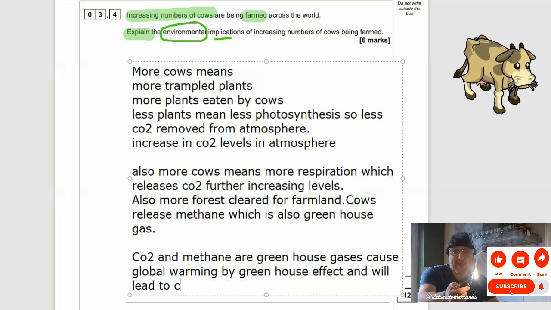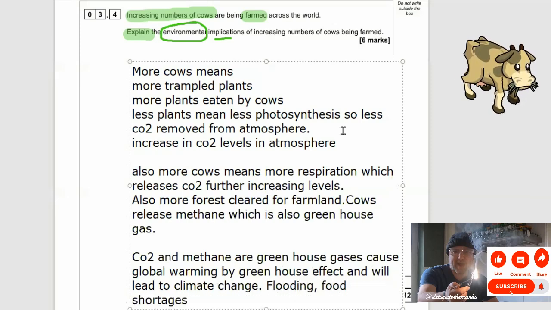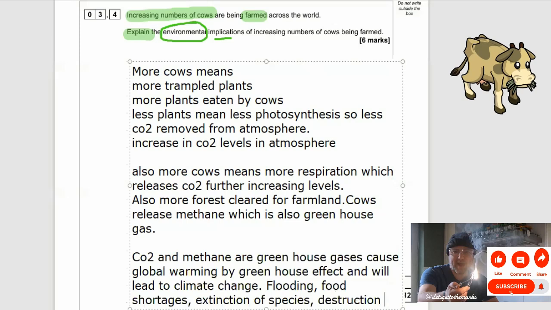Okay, so the planet's warming by the greenhouse effect, and this is causing climate change. And of course, that can lead to floods, extinction of species, loss of habitat, and a change in distribution of species, as well as many other consequences. And this should definitely get you all 6 marks.